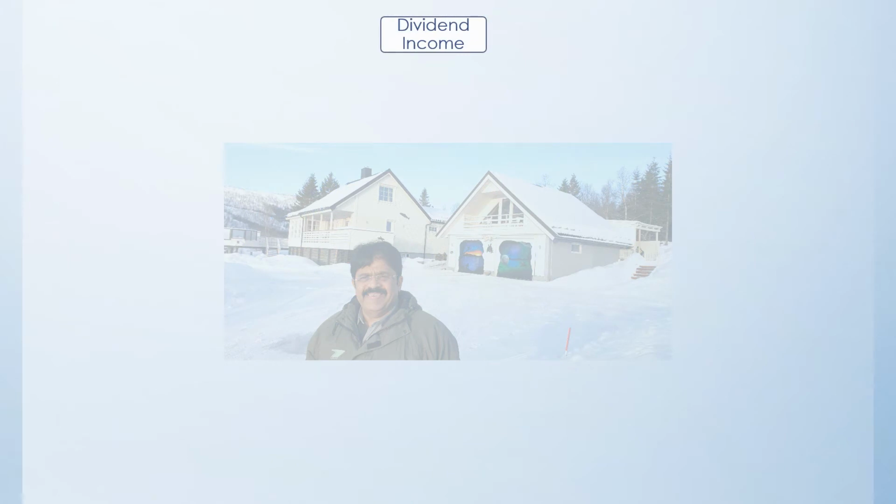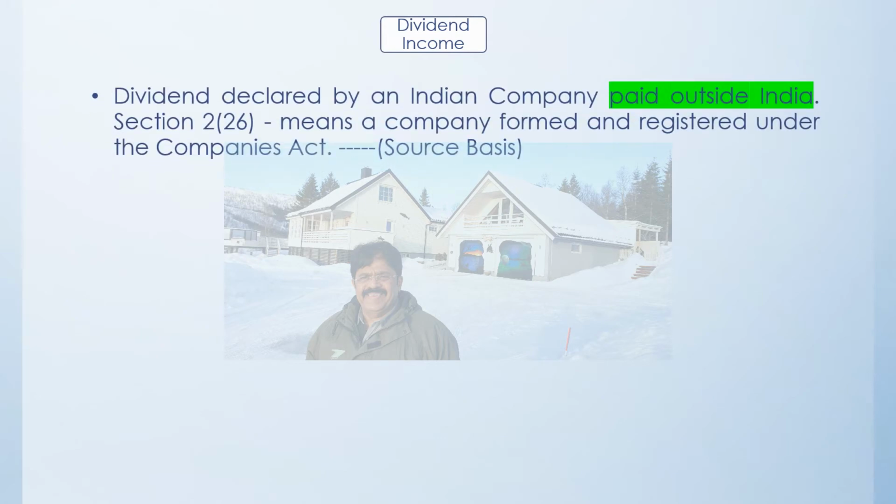Now let us consider the dividend income. Dividend income generally arises whenever you are investing in the shares of any company, maybe a private limited company or a public limited company. If the company is making a profit at the end of the year, they distribute that profit among the shareholders, and that is termed as dividend income. Under certain circumstances, even a loan to the shareholder is considered as dividend income, so that also comes over here. So if a dividend is declared by an Indian company and it is paid outside India, then even though it is paid outside India, it is assumed to be earned here in India.